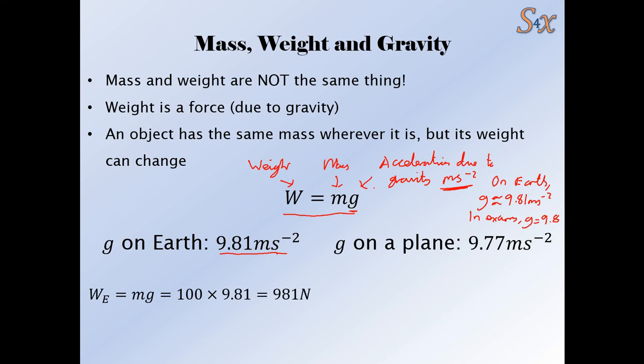So your weight on Earth, if you have a mass of 100 kilograms, would be 981 newtons. Here's a quick example to look at. But your weight on a plane is only 977 newtons. So if you weighed yourself on a plane, you would find it's very slightly lower, okay? Because you're slightly further above the center of the Earth.